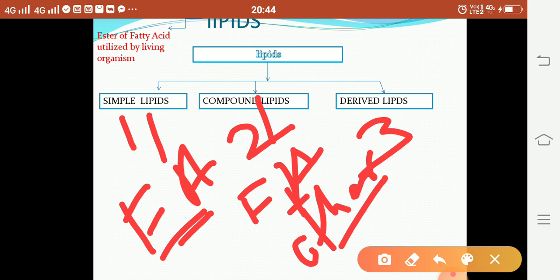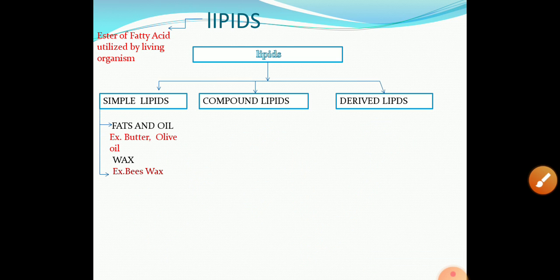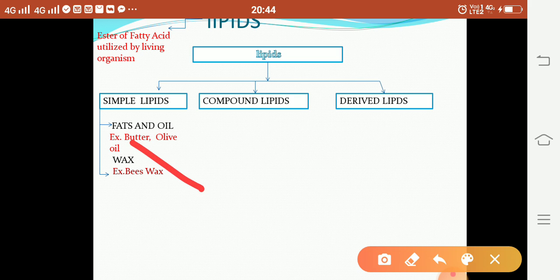They are obtained from simple and compound lipids. Simple lipid examples are fat and oil. In fat, an example is butter. In the case of oil, an example is olive oil.